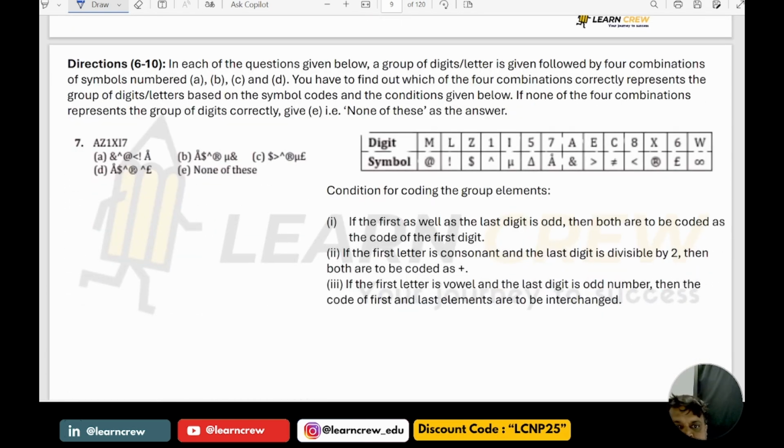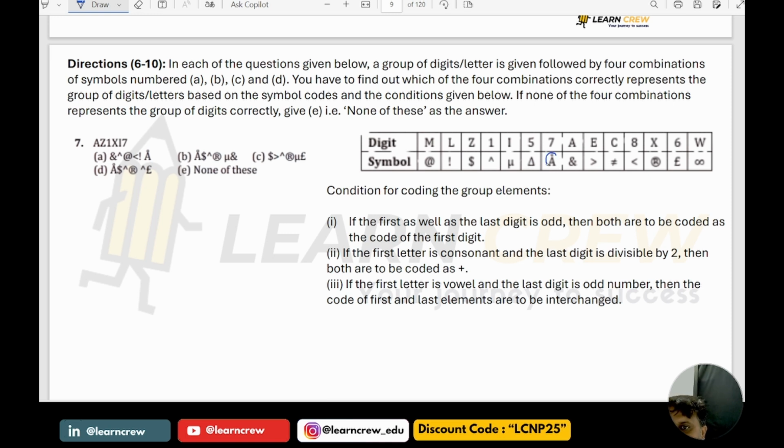Next, AZ1X17. Which condition is applicable here? The first letter is a vowel and the last digit is an odd number. Then the code of the first and last elements are to be interchanged.